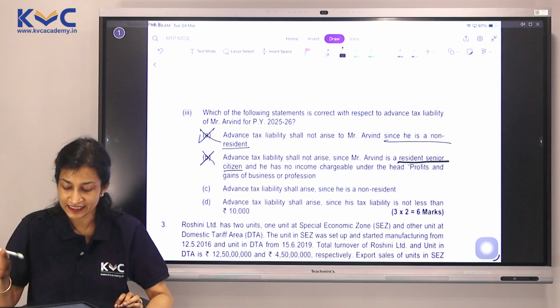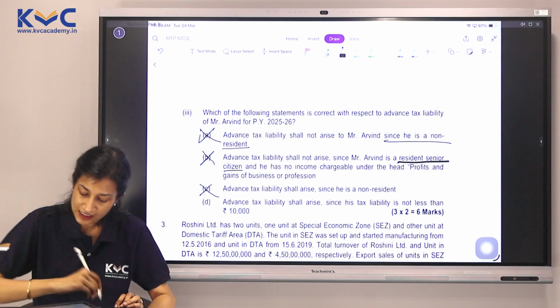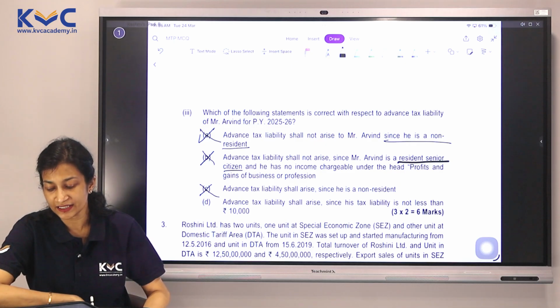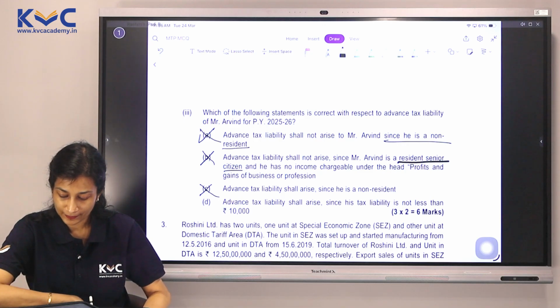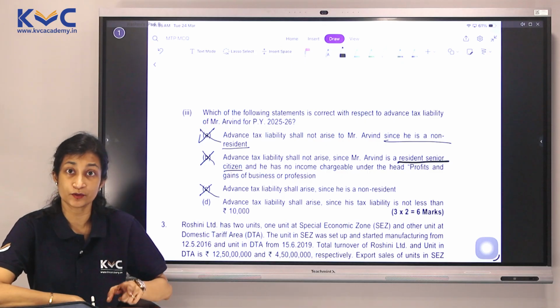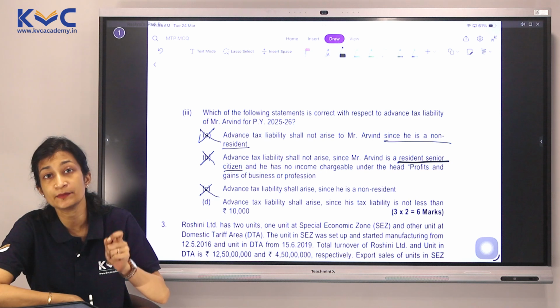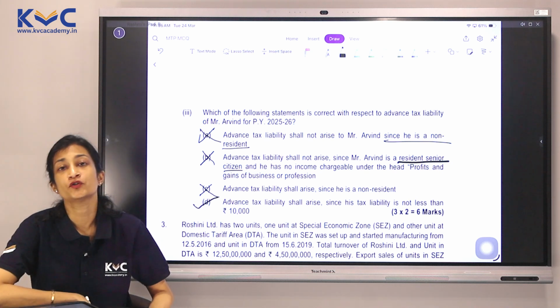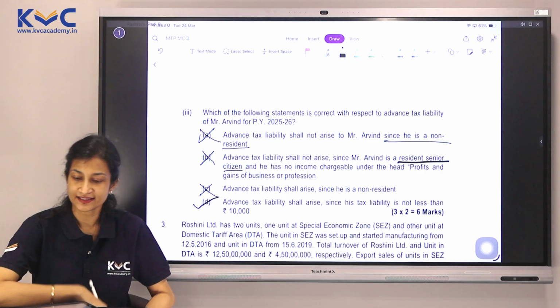No. Income criteria is seen here. Advance tax liability shall arise since his tax liability is not less than 10,000, which means his advance tax liability is more than 10,000. Yes, because of this. So 3D becomes our answer here.